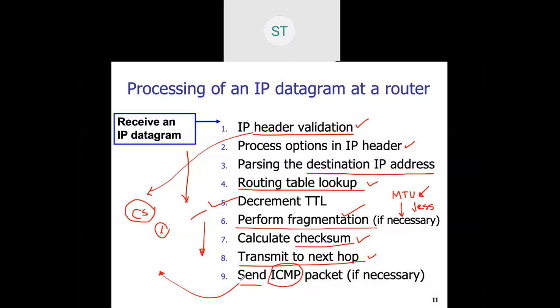Or how will the router come to know whether it is an ICMP packet or not? Anybody? Because once you understand this, everything becomes much simpler for routing.